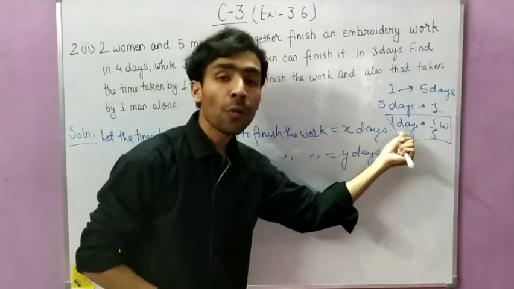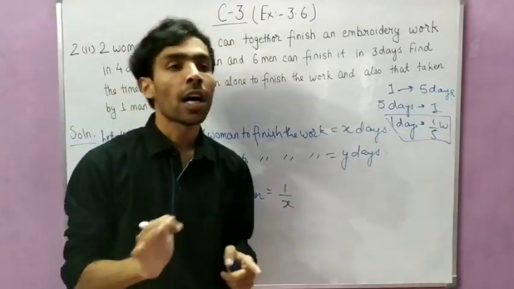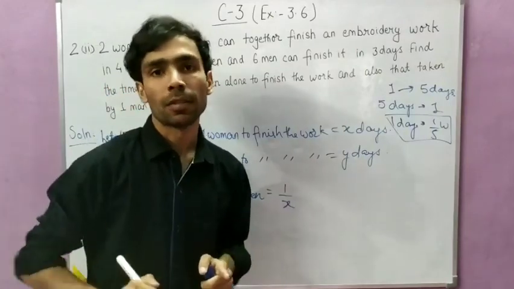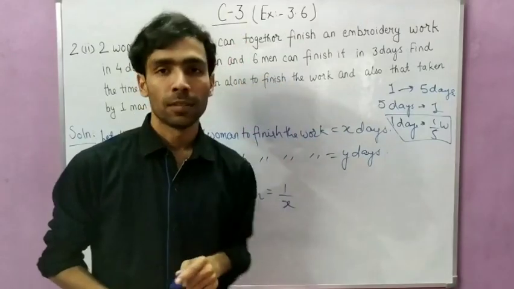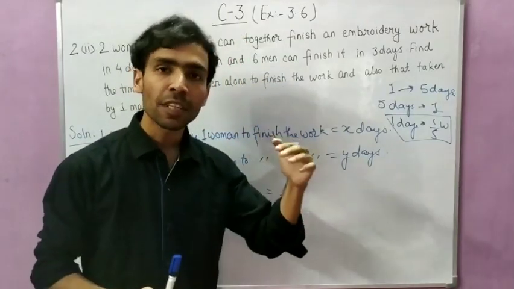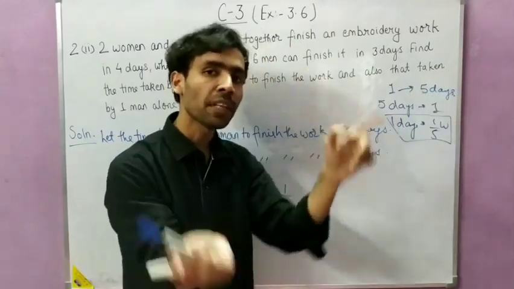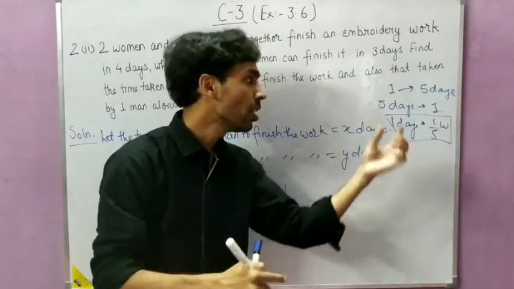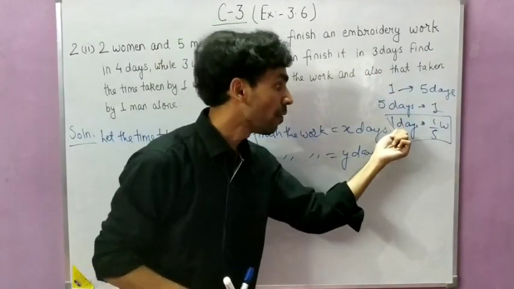So in 1 day how much work? 1 by 5 work. We always assume a complete work is equal to 1. Whatever work we have to do, it is always equal to 1, and that much work we have to do. So one work, how many days? 5 days. So it can be written in reverse order: in 5 days how much work? 1 work. So in 1 day how much work?